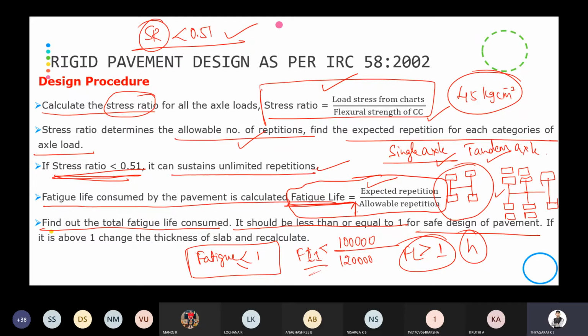This is the step-by-step procedure. This will be asked for 10 marks. Usually they ask this step-by-step procedure in the exam. In all the question papers, they have asked only this step-by-step procedure as per IRC 58/2002. Okay, is it clear?